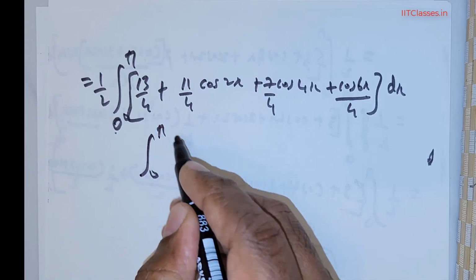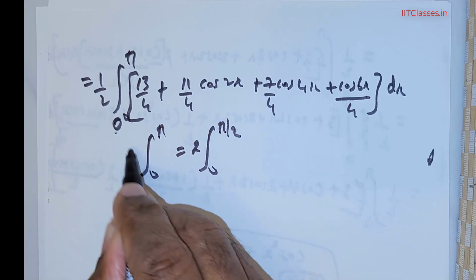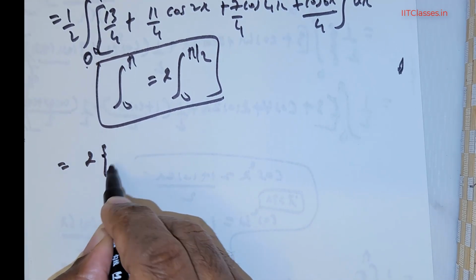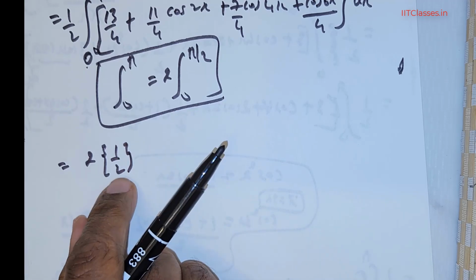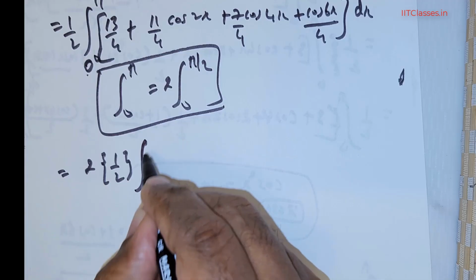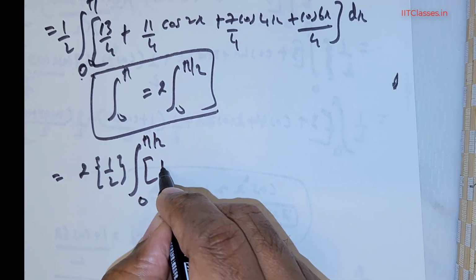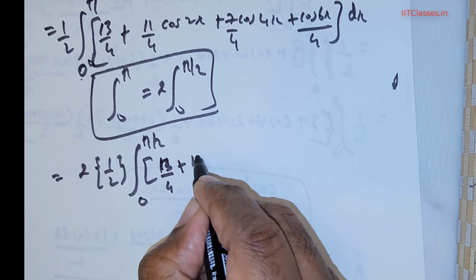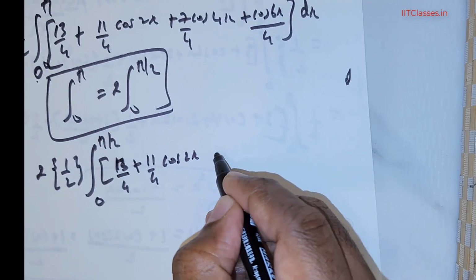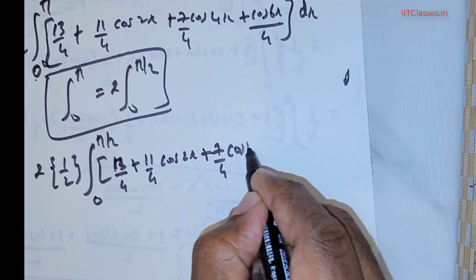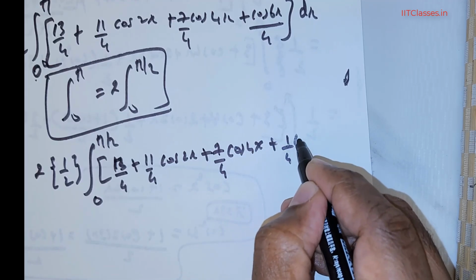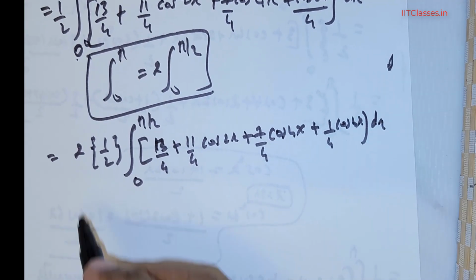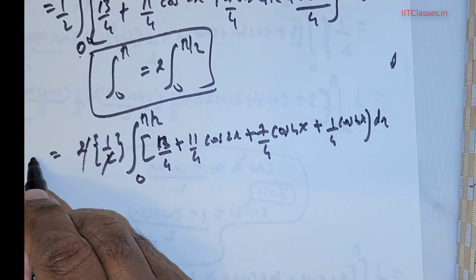Now we rewrite integral 0 to pi as 2 times integral 0 to pi/2. This is perfectly possible. So this is going to be 2 times 1/2, and this 1/2 is taken out. The limits are now 0 to pi/2. So it's going to be 13/4 + 11/4 cos 2x + 7/4 cos 4x + 1/4 times cos 6x times the dx. This is what we have got. Now the 2 can be cancelled, but on the left I have 2 times I.